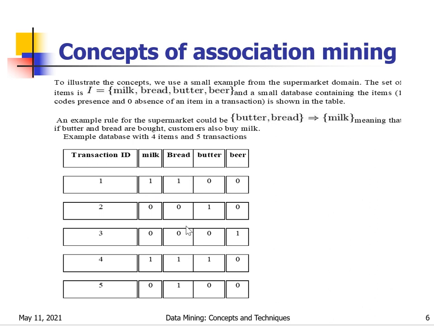Support for bread is 3 by 5: the number of transactions containing bread is 3, by total number of transactions 5. For butter, how many times is butter present? 2 times, so 2 by 5. For beer, what is the support? How many times did beer come? 1, so 1 by 5. In this way we can find the support.